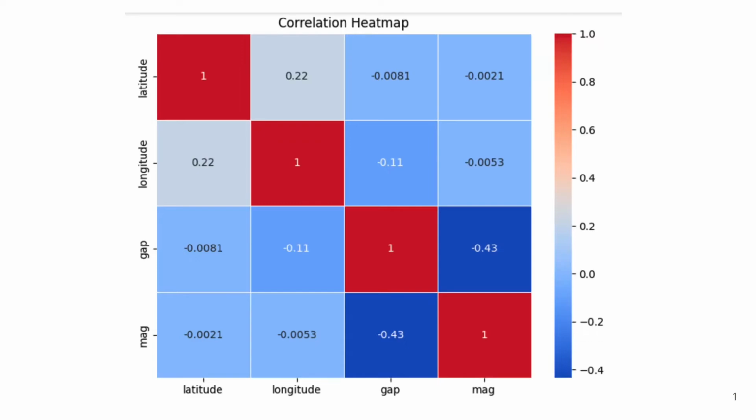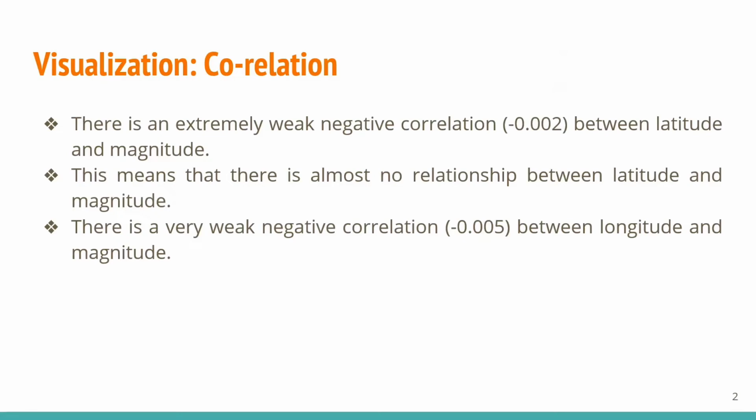Here on the figure we can see the graph between the correlation heat map and map gap, longitude and latitude, and we can see the values of them. Here on this slide, we can see the visualization and correlation.